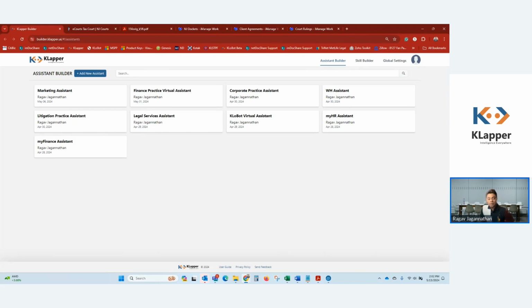Could be from your experience management system like, say, Litera Foundation. Could be from your CRM, your Interaction CRM, for example. Or could be from a homegrown SQL database that you can connect KLapper to and let it learn the data using the power of generative AI, and surface that intelligence within the context of an agent, a chatbot, an assistant.